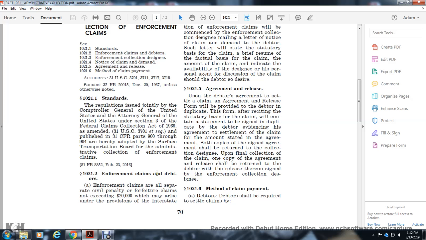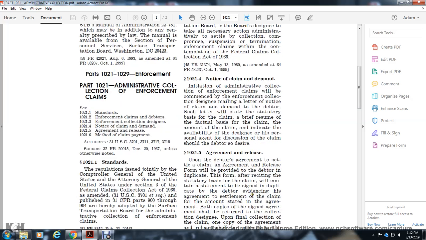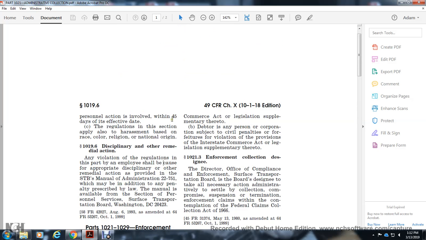1021.2 enforcement claims. Debtors. Enforcement claims is all civil forfeiture claims not exceeding $20,000 that may arise under the provisions of the Interstate Commerce Act and legislation supplementing thereto. Debtors are any importers or corporations subject to the forfeiture violation provisions of the Interstate Commerce Act and legislation supplementing thereto. 1021.3 enforcement collection designee.